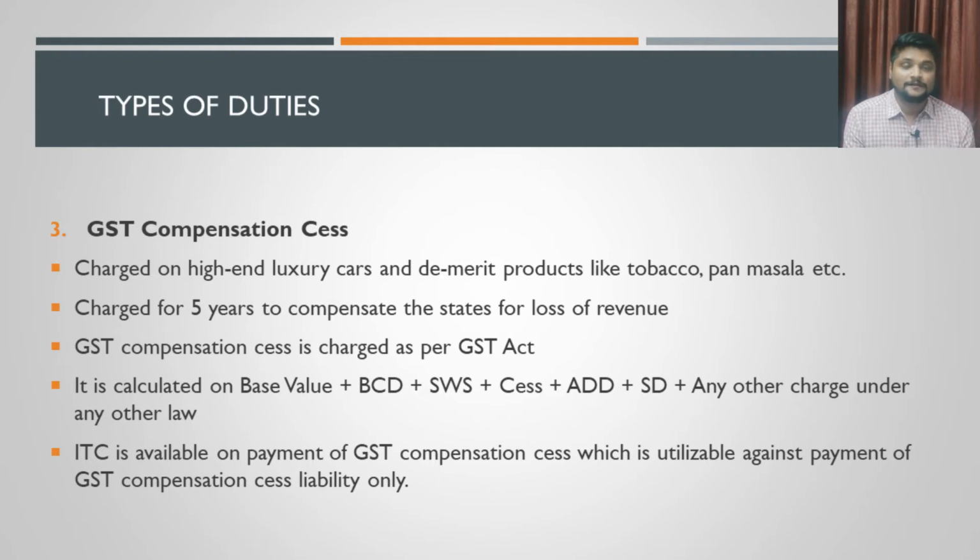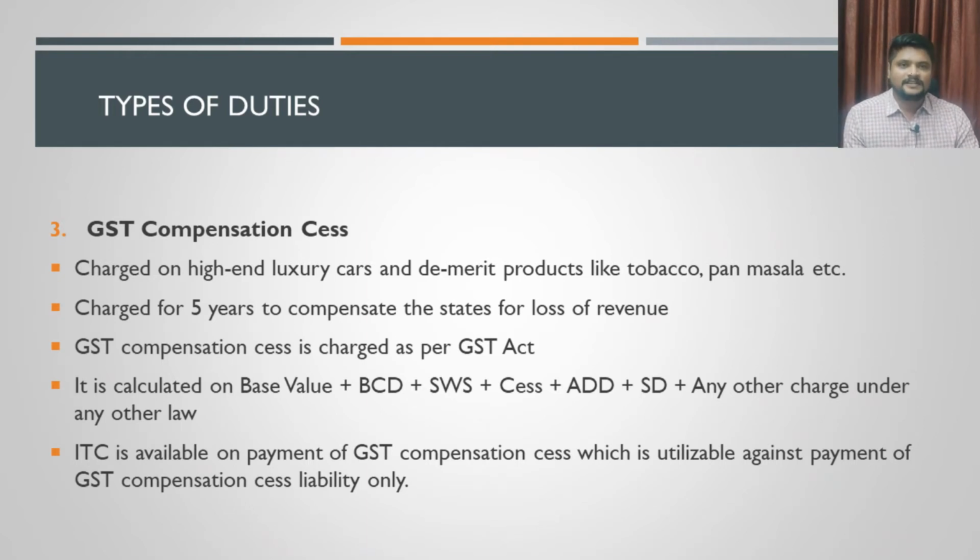With GST introduced, what will happen? They will be losing revenue on that part. That is the reason they introduced a new cess called GST compensation cess. This cess will be charged on these types of items, and the revenue from it will be provided to the respective states. That is the purpose of this GST compensation cess, which is also charged under the GST Act only.